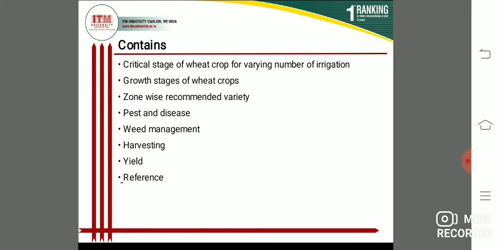Students, wheat is a major cereal in India after rice. India has emerged as the second largest producer of wheat after China and accounted for 13.5% share of total world production of wheat.